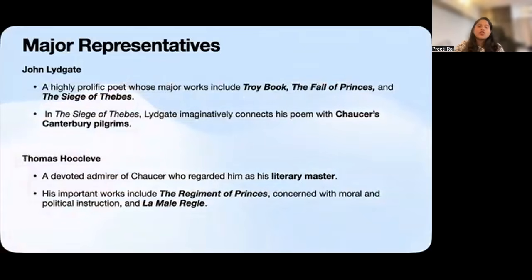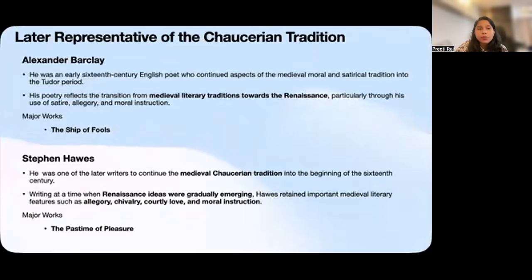The influence of Chaucer did not suddenly disappear with the end of the 15th century. As we enter the 16th century, we still find writers continuing certain features of the older medieval tradition. Two names that you should remember are Alexander Barclay and Stephen Hawes. They are important because they show us that even when Renaissance ideas were beginning to enter English literature, medieval forms, especially allegory, moral instructions, and satires, were still alive.